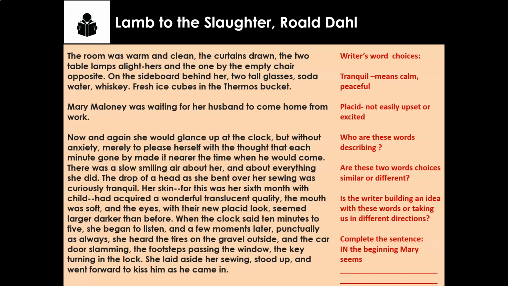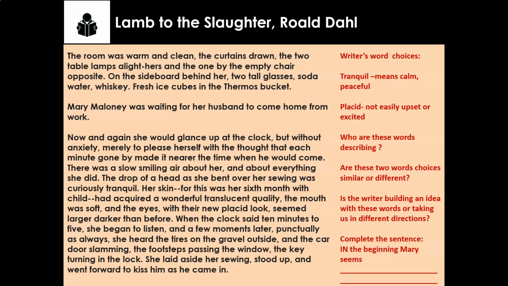So hold that idea. That's going to help us in a minute. So she's not easily upset or excited. She's calm and peaceful. Now, would you say that these 2 word choices, are they similar or different? Are you getting the sense that tranquil and placid means similar things or different things? So your answer is in 3, 2, 1? Yes, brilliant. They're similar, aren't they? So is the writer building an idea with these words, or is he choosing 2 different words to take us in different directions? Is this a building moment or a different direction moment?